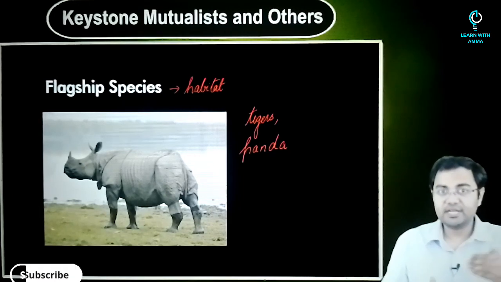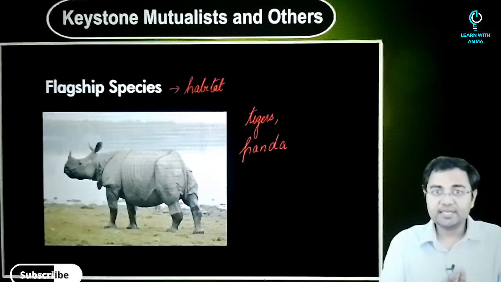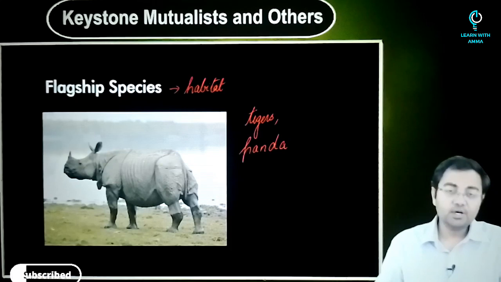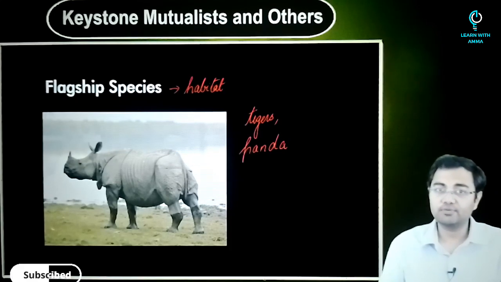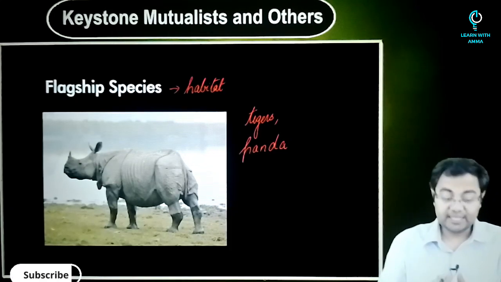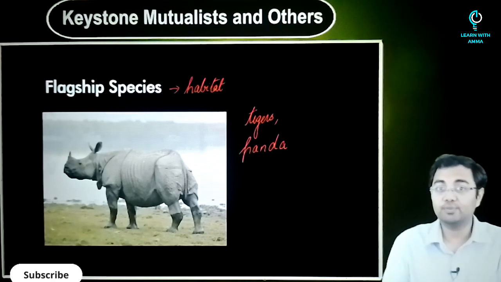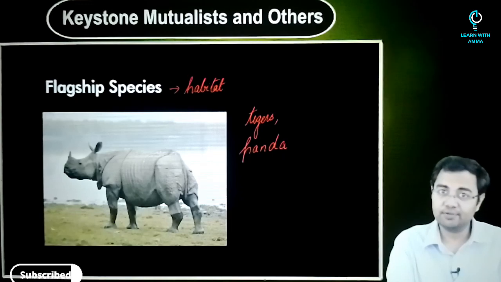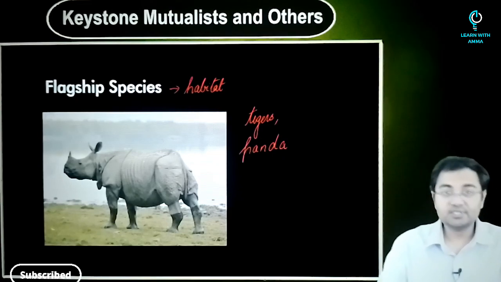So all these terms that we have seen, keystone species, keystone mutualist, flagship species, umbrella species, etc., can become very important from a prelims perspective, but keystone species remains very important for you even from the mains point of view. So that has to be given extra effort in understanding. So this is about this topic.